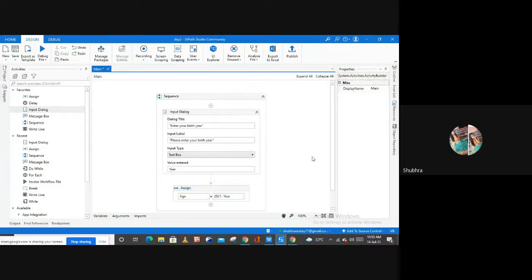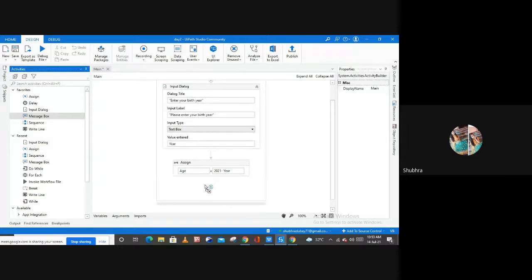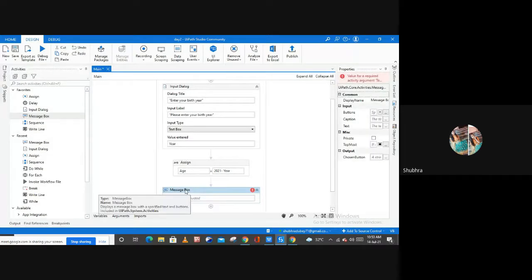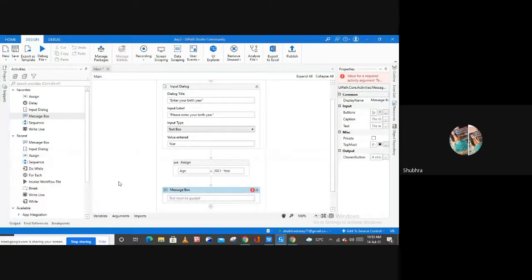Done. And now to display the output, I can use this message box activity here to display my output. If you want, you can also use the write line activity if you want to display your output on this output panel. So this is your write line activity, but here I'm going to use the message box activity.